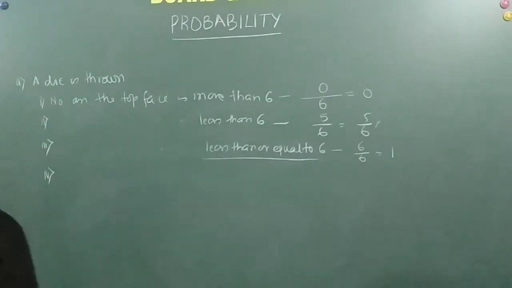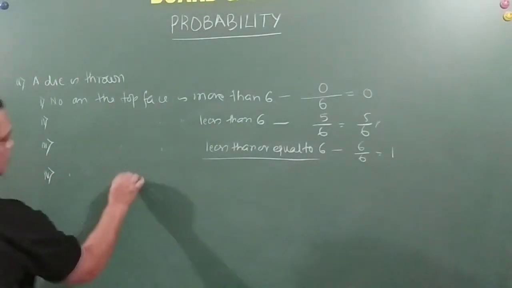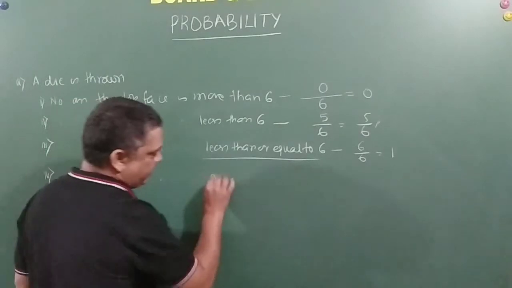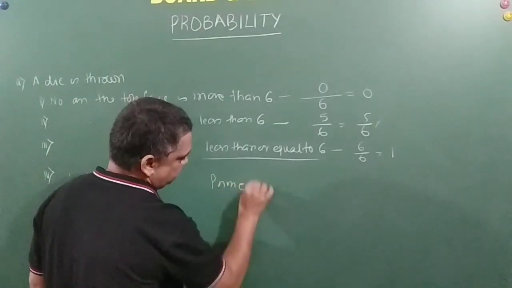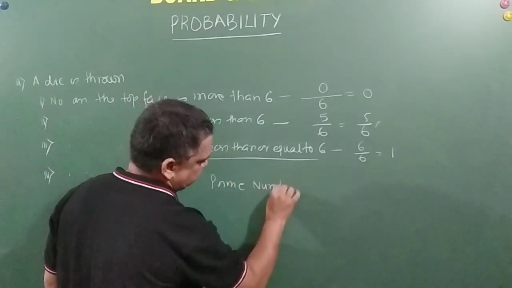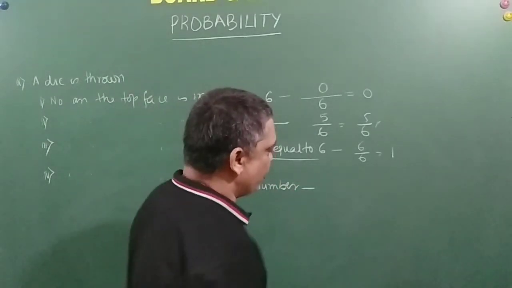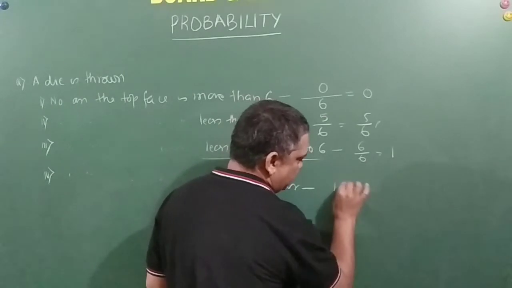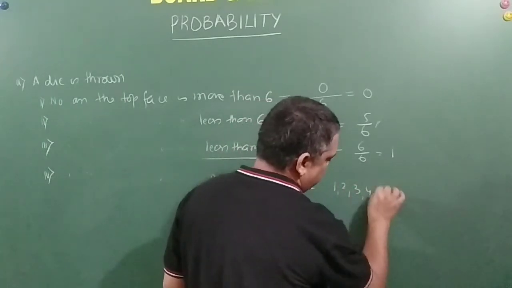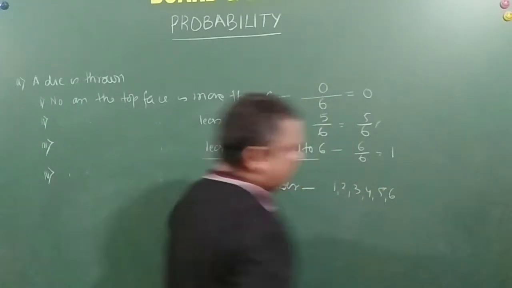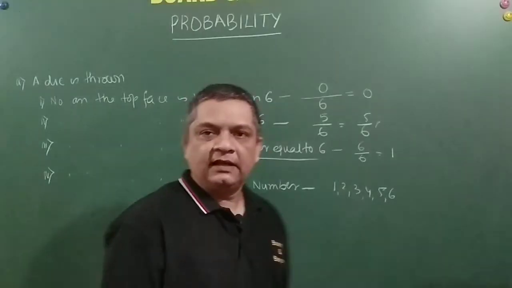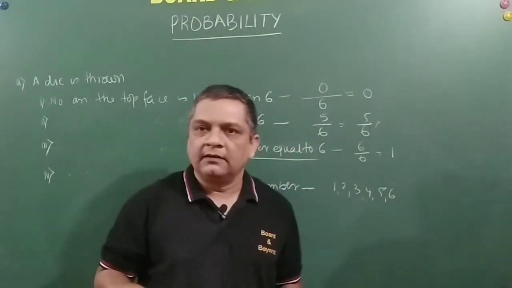Right? So number on the top surface is prime number. Now friends, what we have to do is that the possible outcomes are how many? 1, 2, 3, 4, 5, 6. Now we need to understand my winning is when?